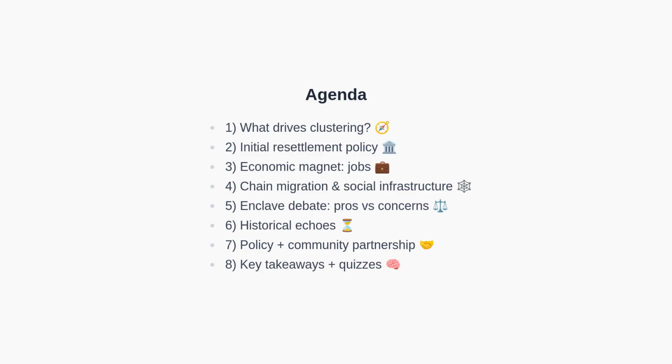Moving forward, we will look at historical echoes from earlier waves of immigration. Then, we will highlight how policy and community organizations work together. Finally, we will end with key takeaways and a couple of quick quizzes to test your understanding.